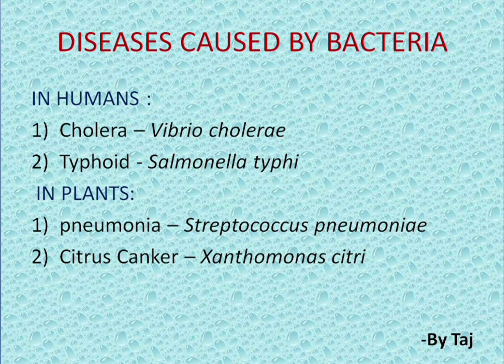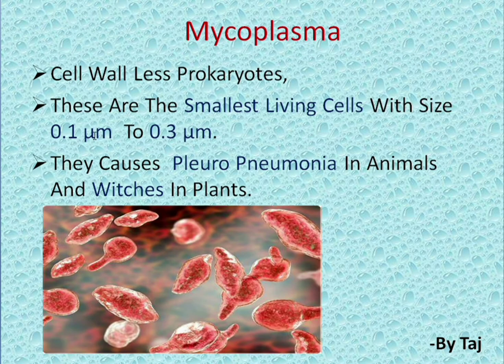Next, another example for kingdom Monera is Mycoplasma. So far we have learnt about bacteria. Now coming to Mycoplasma. Mycoplasma are cell wall-less prokaryotes. In prokaryotes, the nucleus is not bounded by a nuclear membrane. Along with that, the cell wall is also absent in Mycoplasma. Here, Mycoplasma is the smallest living cell.